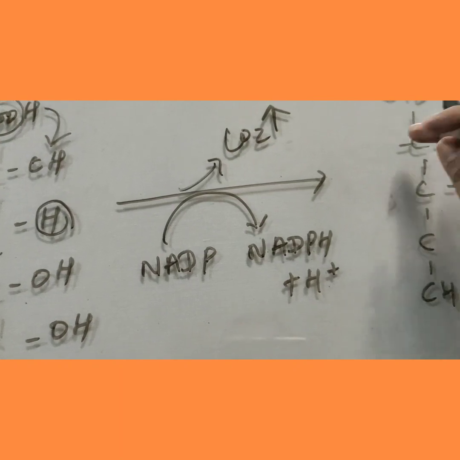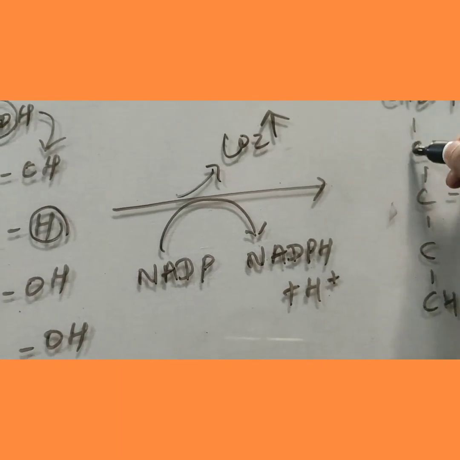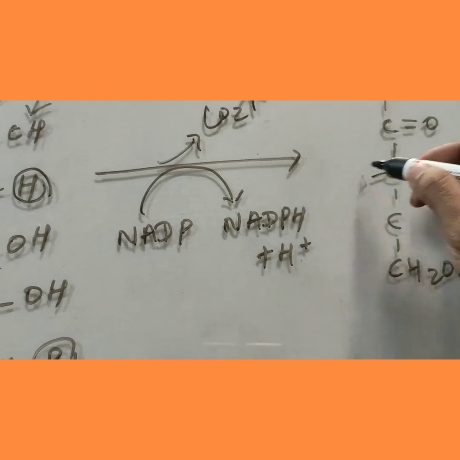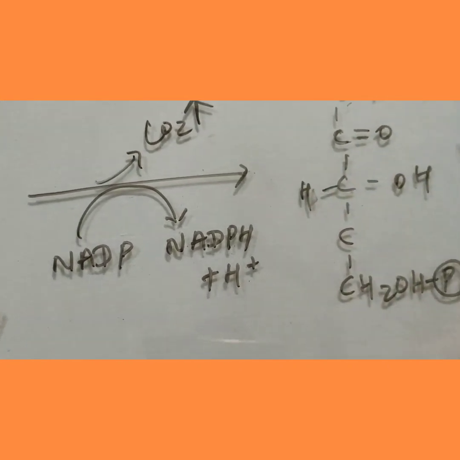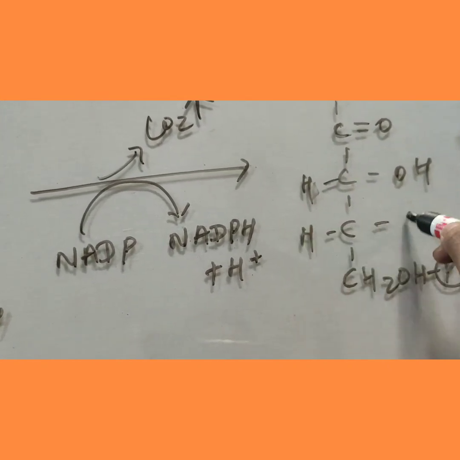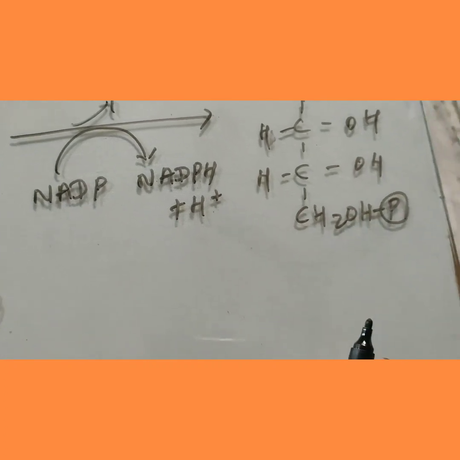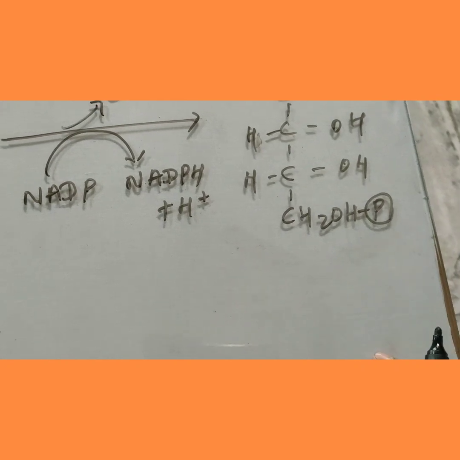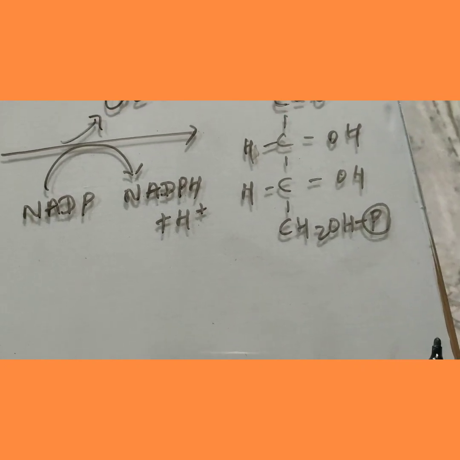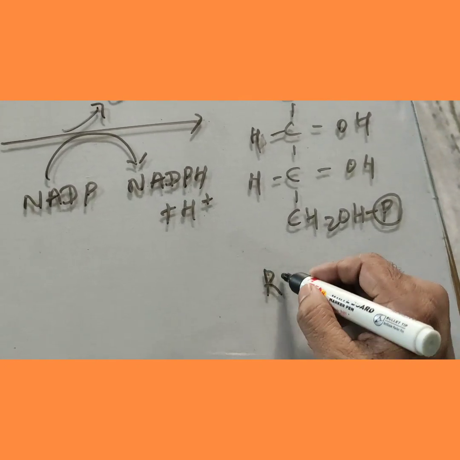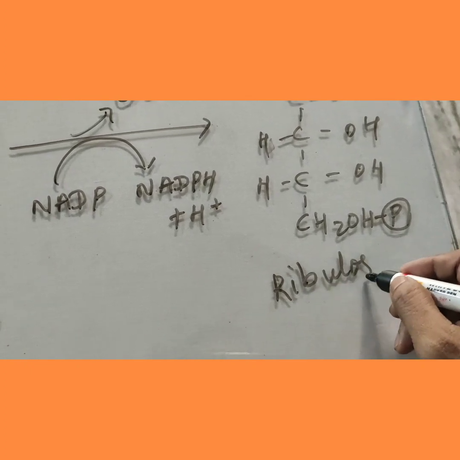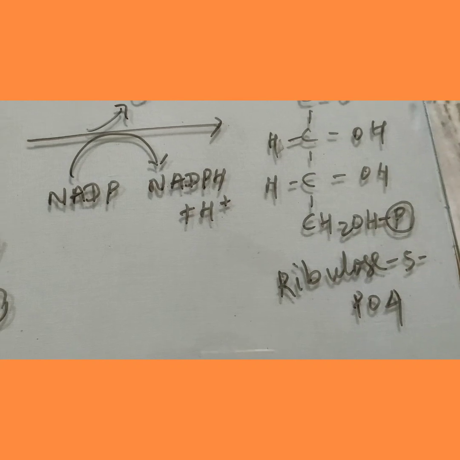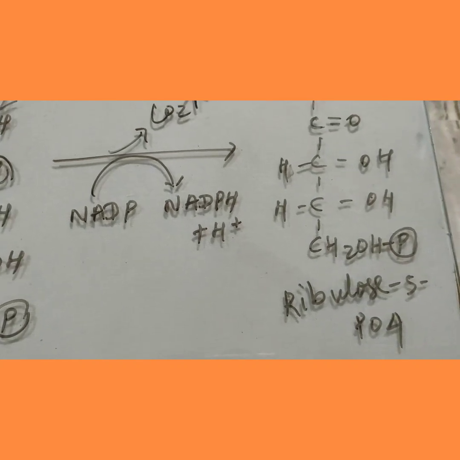So here only CO exists. The above group became CH2OH, HOH, then HOH. The product is a pentose, 3 4 5 pentose. This pentose is called as ribulose 5-phosphate. It is all about oxidative reaction.